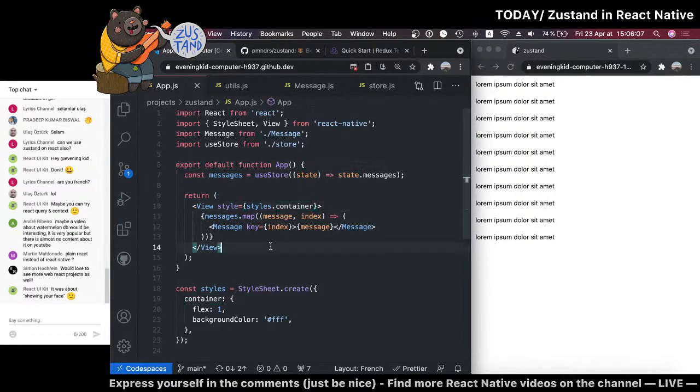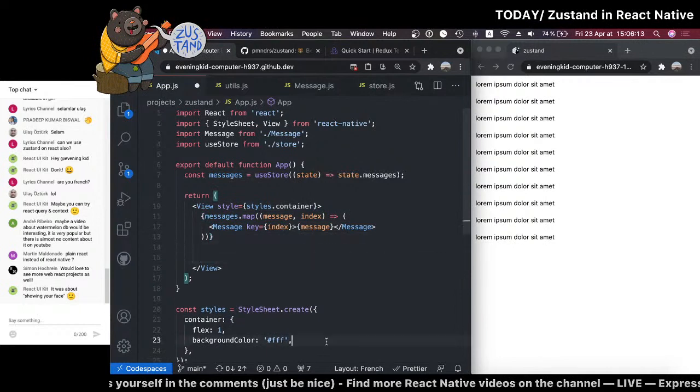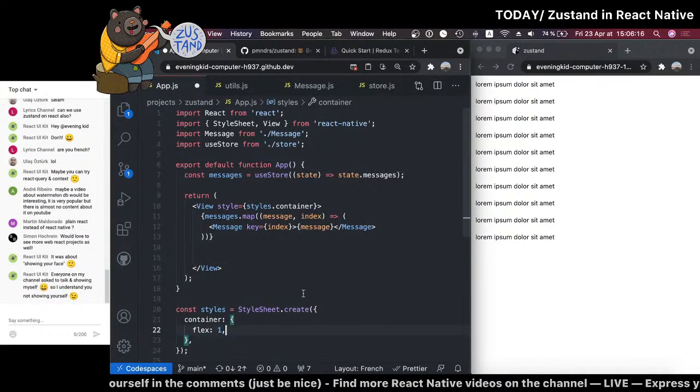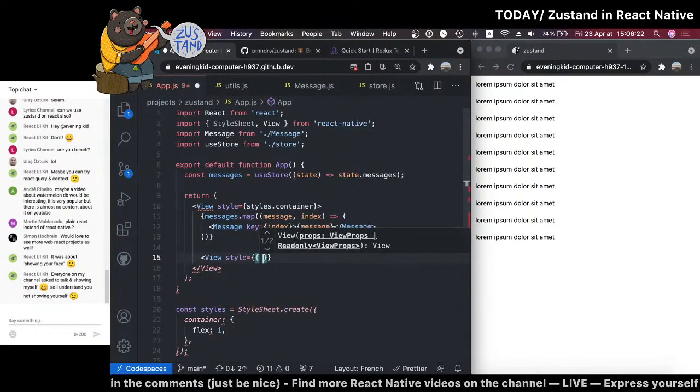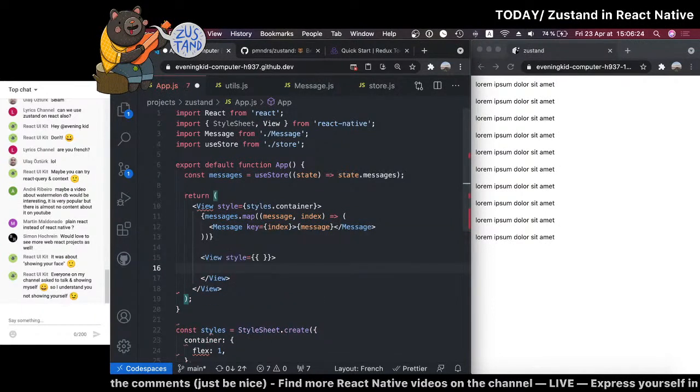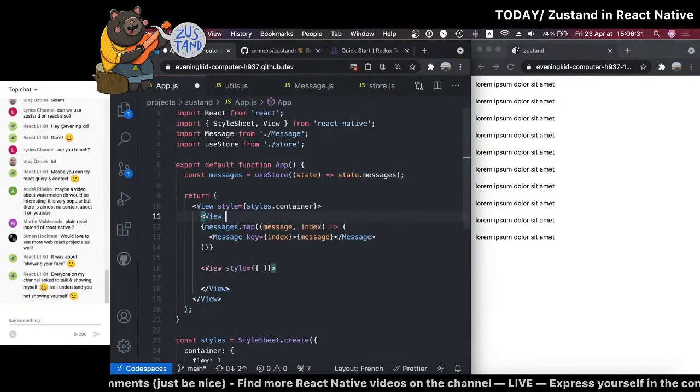So we have a list of messages, and what we could do is have, actually, the background color is very useless here. We can add another view at the bottom, and the idea is to have maybe a chat bar, just an input or something. So here it would be great to have another view.